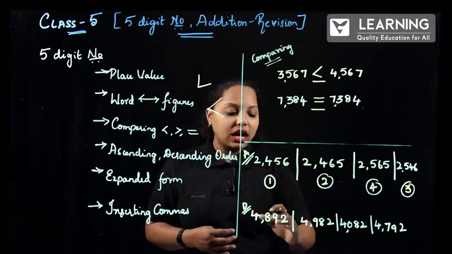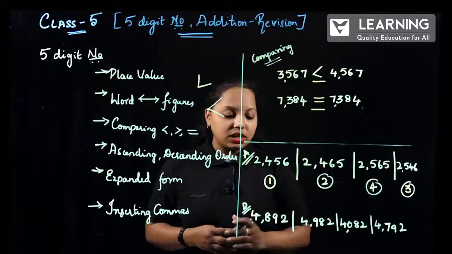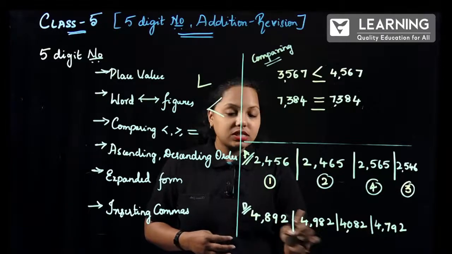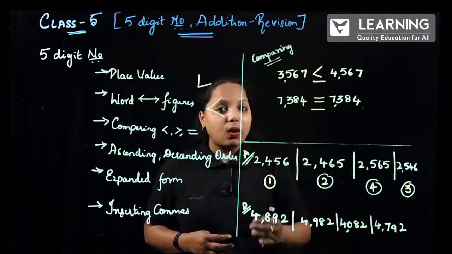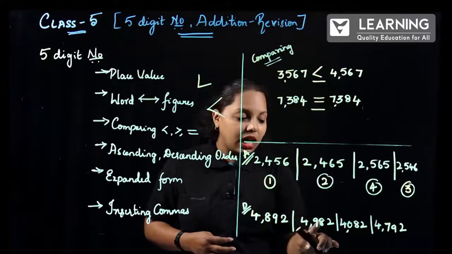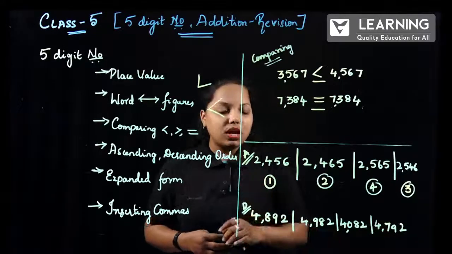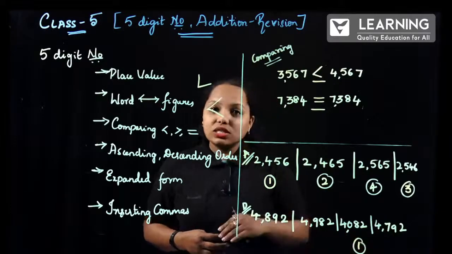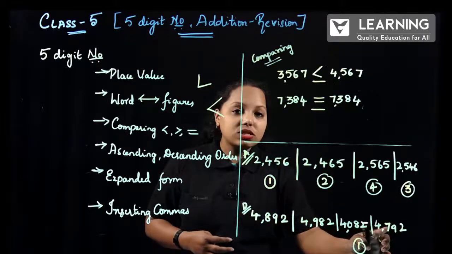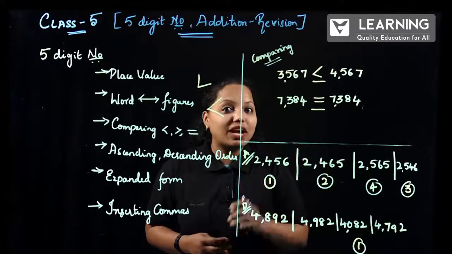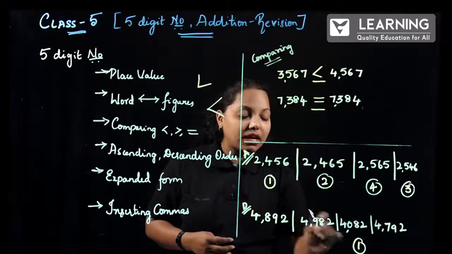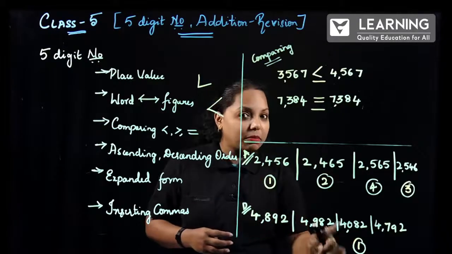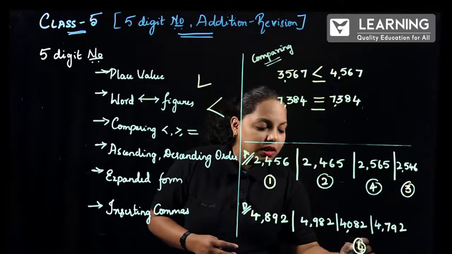4, 8, 9, 2. Next 4, 8, 9, 2. Yes, both are the same, but here 8 is there, here 9 is there. Just check the first numbers. First numbers, all are 4. Now check the second number 8, 9, 0, 7. Which is the smaller number? Obviously 4082 is smaller. This will come first. Next, which is the smaller number? Yes, this is 4792. Well, I am doing it for ascending order, right? Yes, so this number comes in the last place value. I hope you are clear with this. So now this becomes 4 over there.